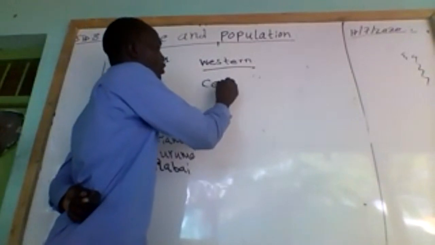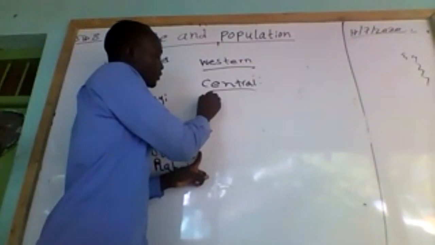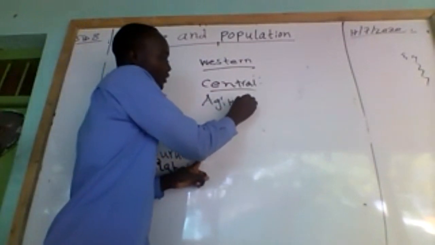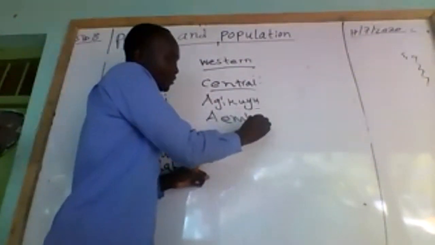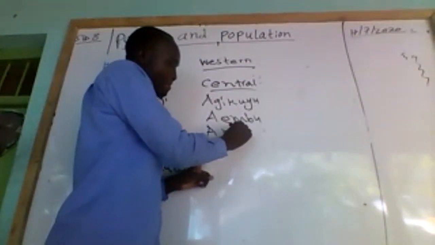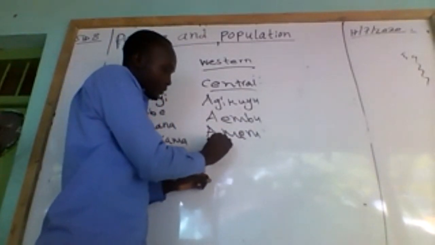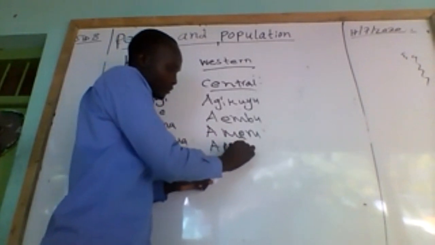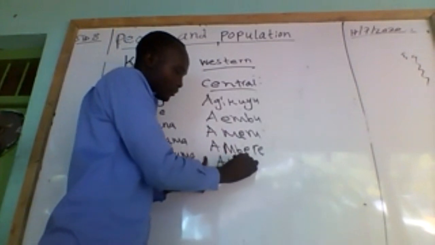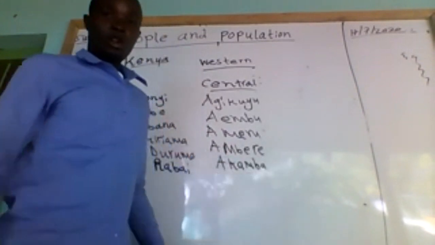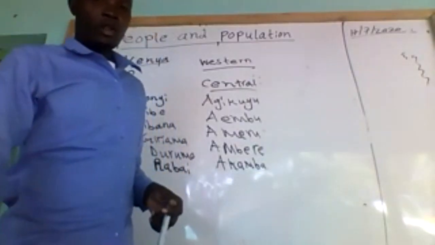So Central Bantu, we have what we call Gikuyu, Aembu, Ameru, Ambere, then we have Akamba. So those are the communities that form what you call the Central Bantu.